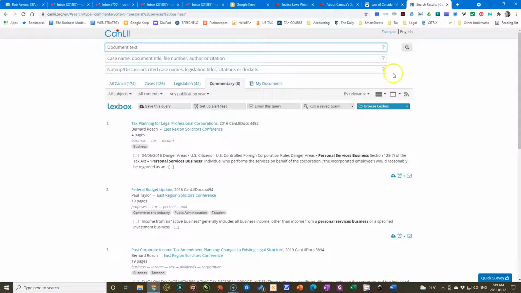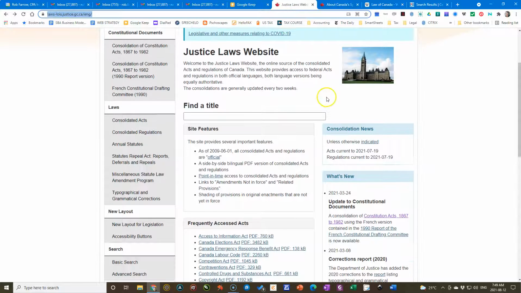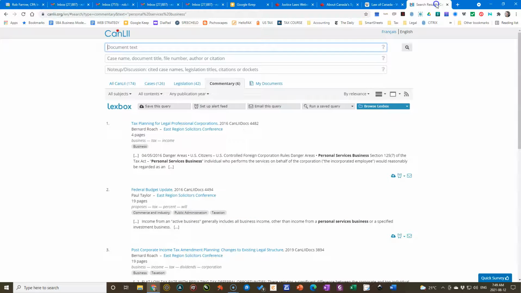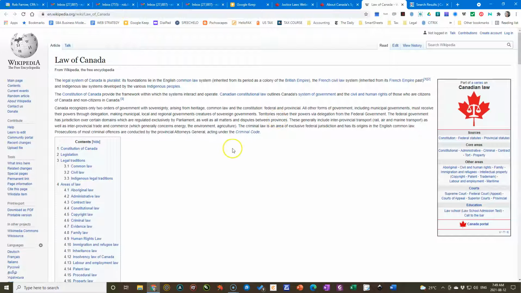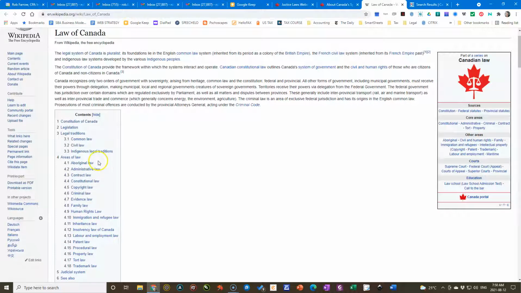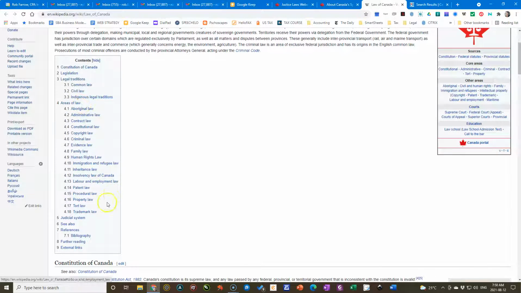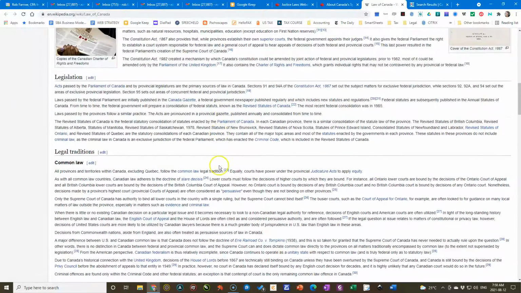So we have the Justice Laws website, and we have the CanLII database, and then we have Law of Canada. This is a Wikipedia site, and it goes through the structuring of the legal system in Canada: the Constitution, legislation, legal traditions, including common law, civil law, Indigenous legal traditions, and then a bunch of areas of law, and tools to research further.